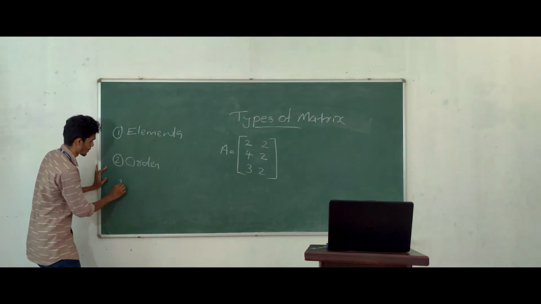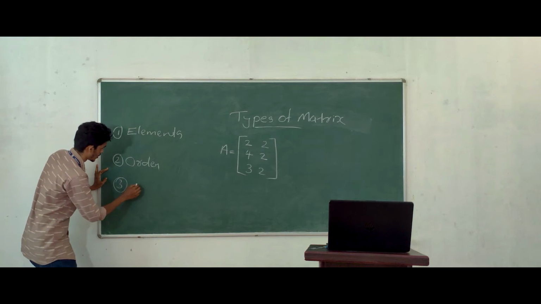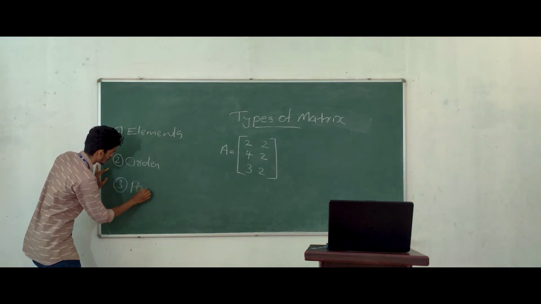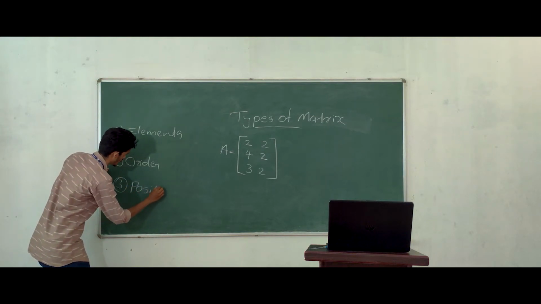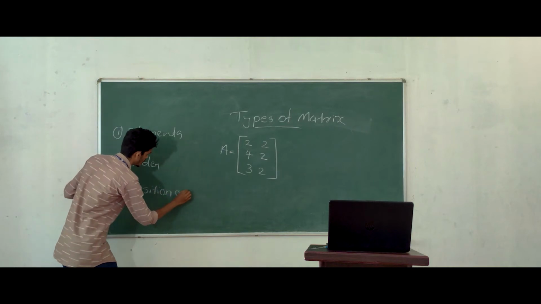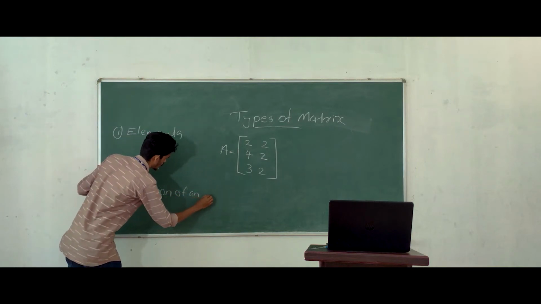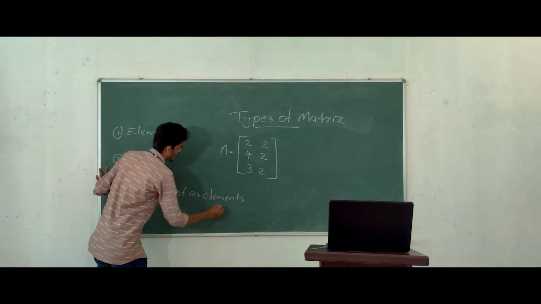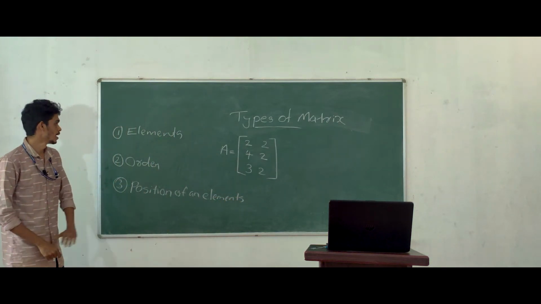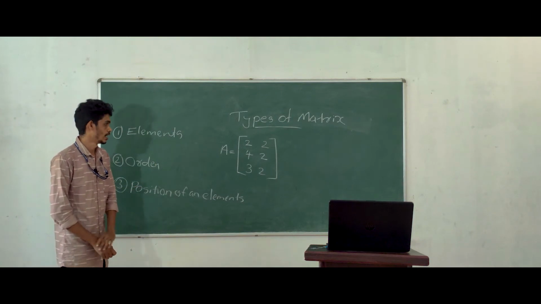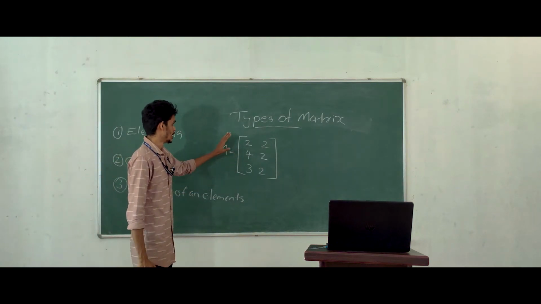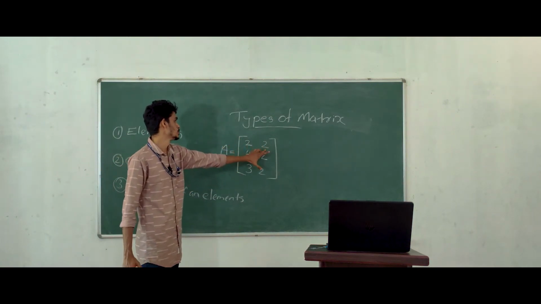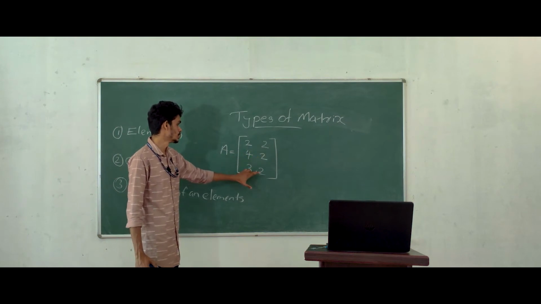Third one, position of an element. Here, elements. In this matrix, elements are 2, 2, 4, 2, 3, 2.